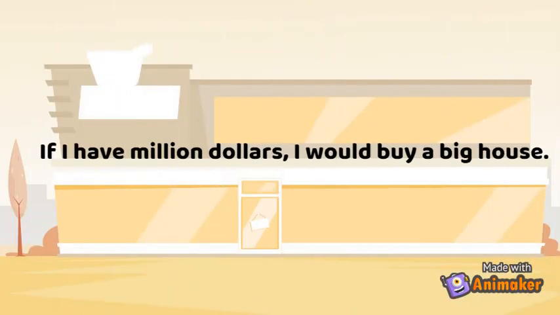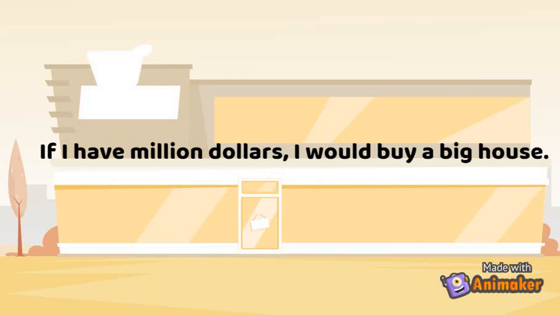There are some common mistakes that people often make with the second conditional. Let's have a look. If I have $1 million, I would buy a big house. Can you guess what the mistake is? Well, when applying the second conditional, we use the simple past tense in the if clause. So make sure you don't repeat these mistakes again.